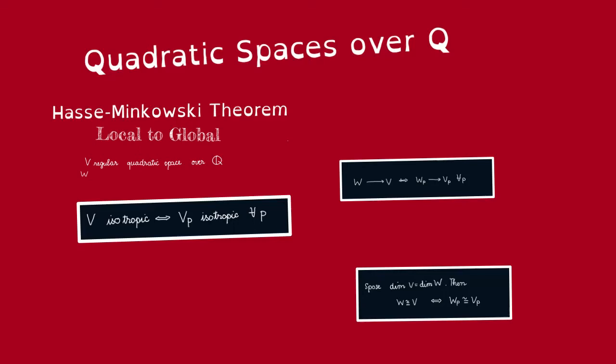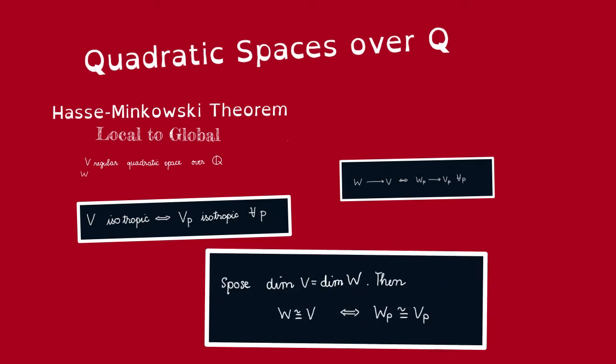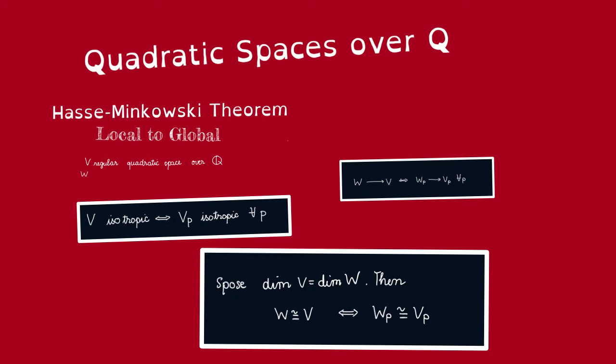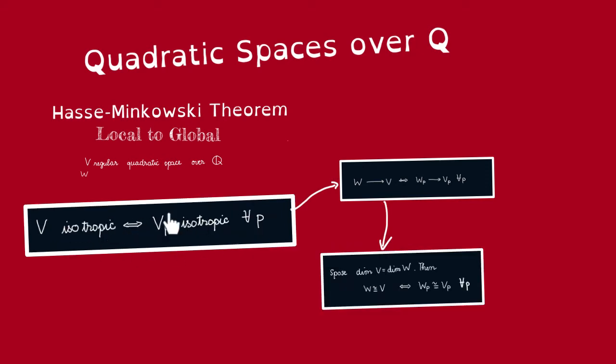Previously, we have classified quadratic spaces over p-adic numbers Qp. It turns out that classifications of quadratic spaces over Q can be brought back to the case of classifications of quadratic spaces over Qp, because two regular quadratic spaces of the same dimension over Q are isometric if and only if their localizations are isometric at every p. This is an example of the local-global principle, which is a consequence of Hasse-Minkowski's theorem. So let us prove Hasse-Minkowski's theorem.